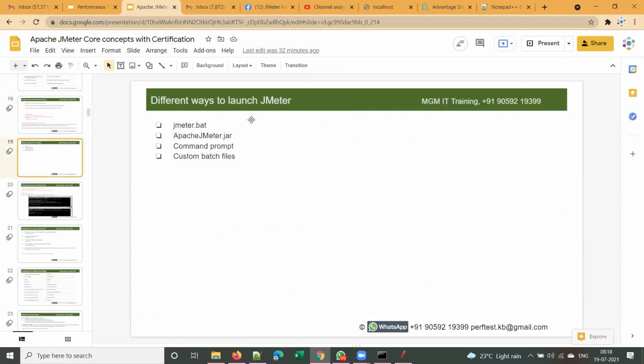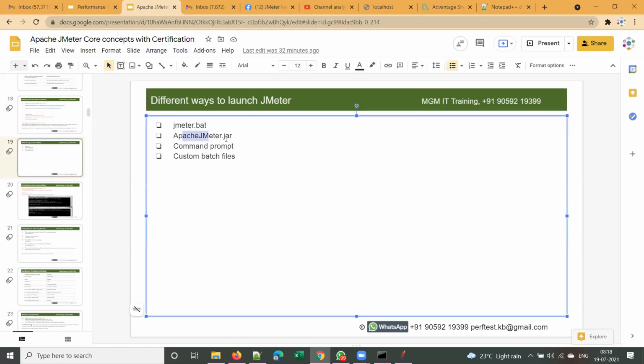These are the different ways to launch JMeter. I also covered this in the last session: jmeter.bat, ApacheJMeter.jar, and you can open it from the command prompt or custom batch files. Some people write their own batch files based on project requirements and invoke JMeter from that. However, I have shown you these three already. jmeter.bat is also a Windows batch file.